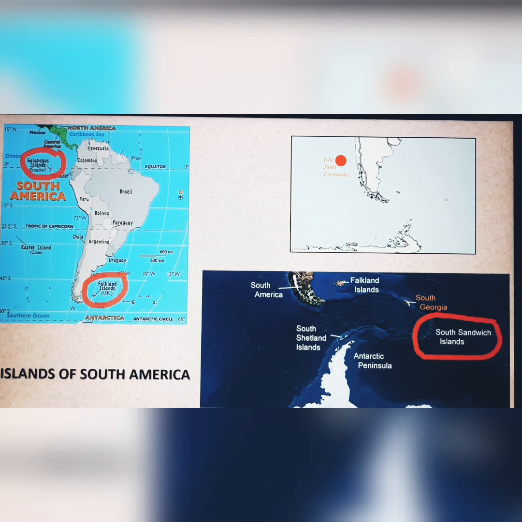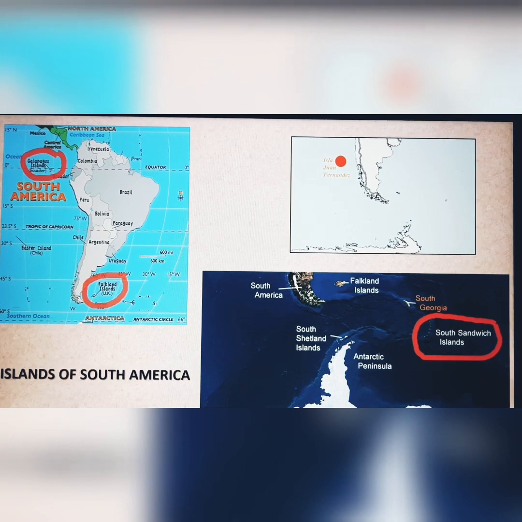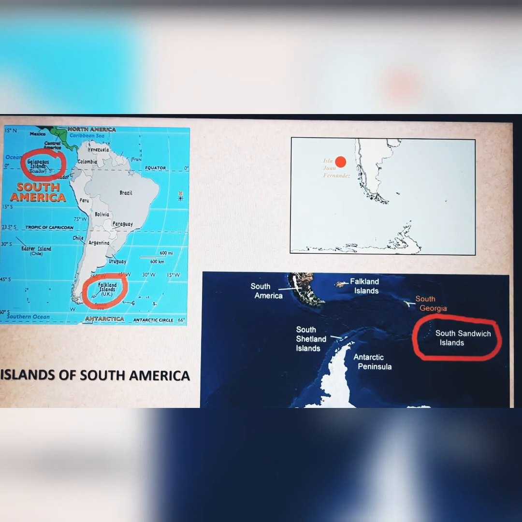For now, we can say that the Galapagos Islands lie in the Pacific Ocean off the coast of South America, and they are volcanic in origin. So you can underline Galapagos Islands, you can underline archipelago. What is an archipelago? It is a group of islands, just a group of islands. And underline volcanic. The Juan Fernandez Islands are located to the west of Chile in the South Pacific Ocean.